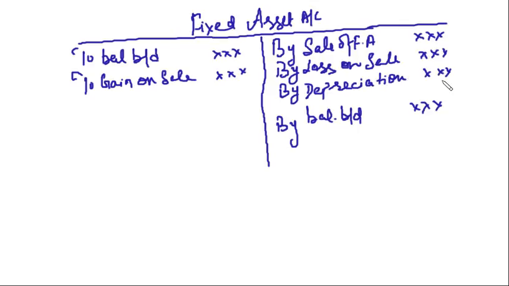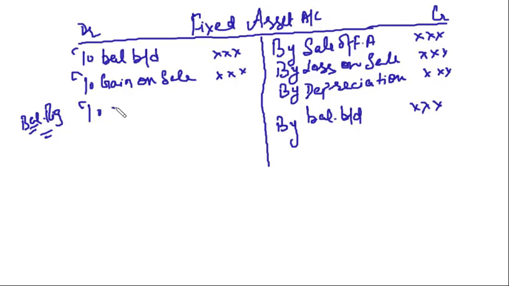Right? Now, whatever the balancing figure you get, in 99% cases, you will get the balancing figure on debit side. If this is a balancing figure on debit side, what does this signify? It signifies the purchase of a fixed asset. Because we are debiting the fixed asset account, means our fixed asset is increasing.